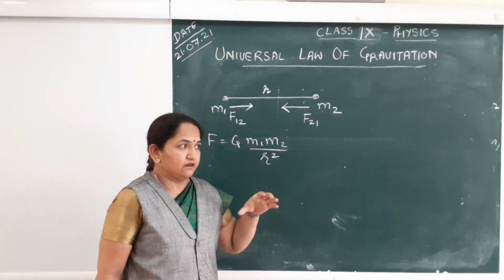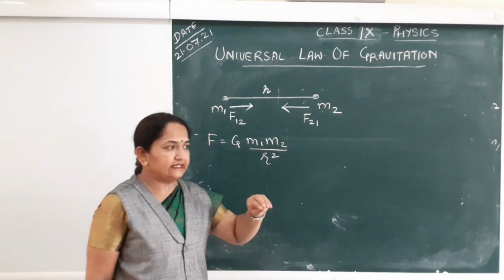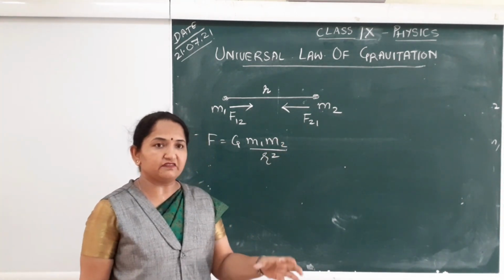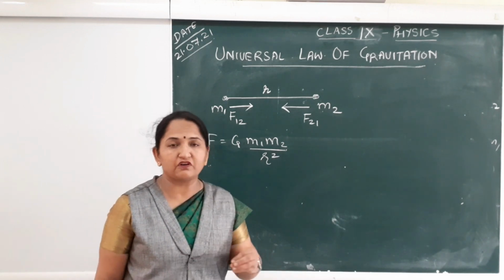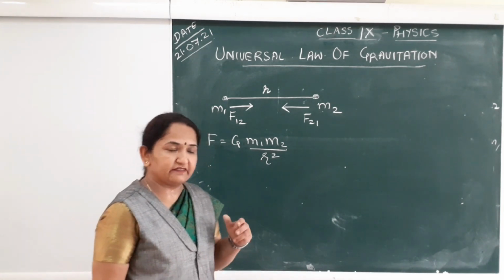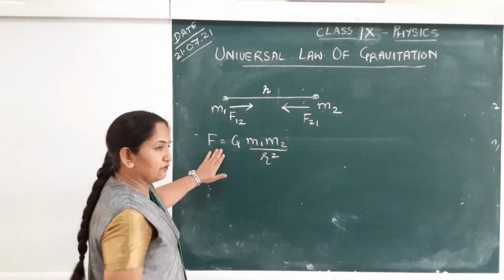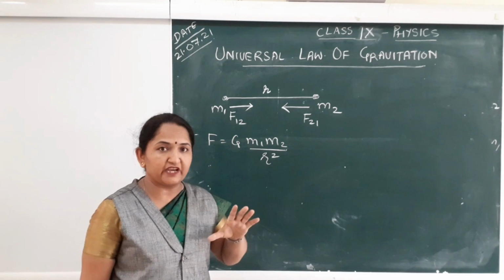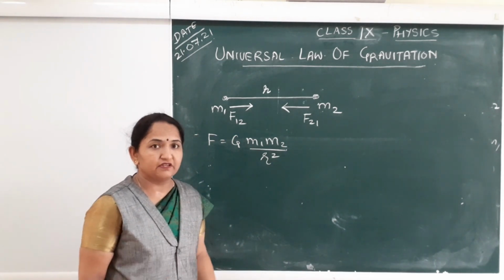That means we all experience that anything left freely in air falls down to the surface of Earth, because Earth pulls it towards its center. So find out how much is that force which a freely falling object experiences because of the Earth.